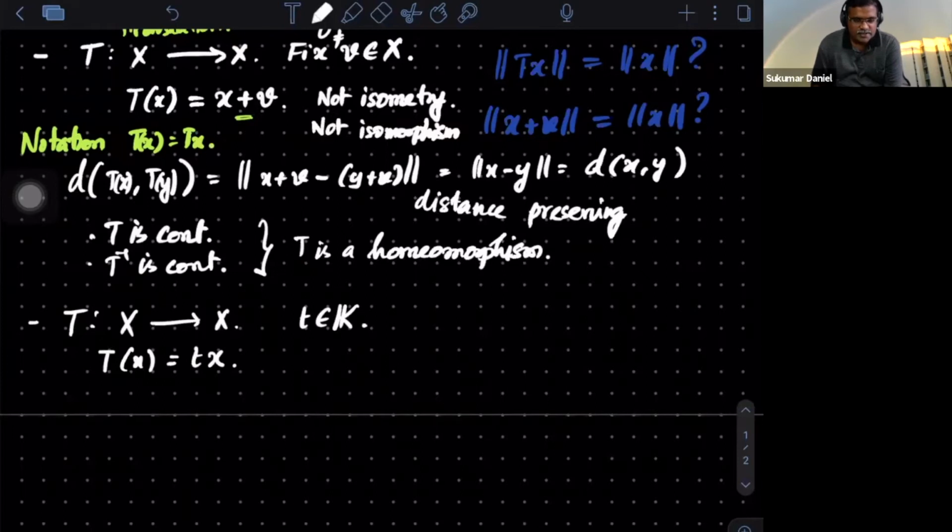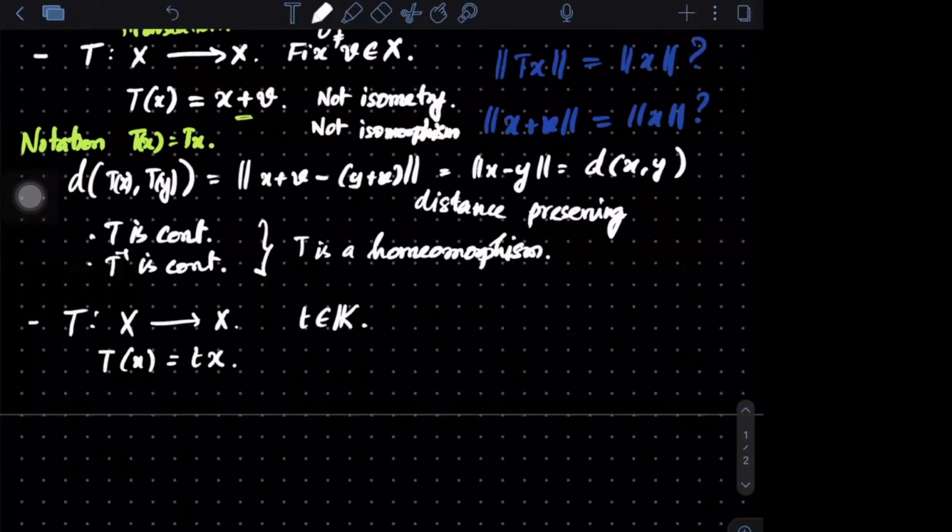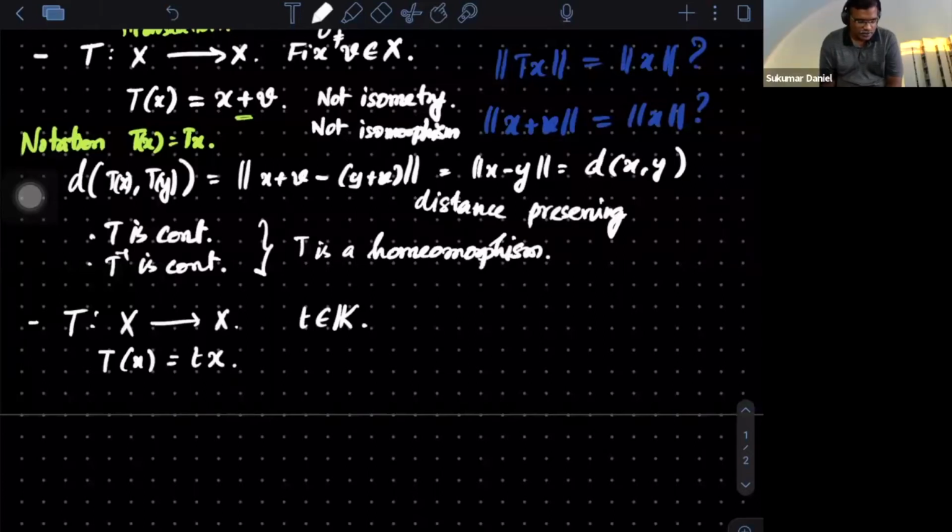Is it an isometry? Good. It's not an isometry, but can you all get when this will be an isometry? Yeah, Prachi, when is it an isometry? So when t is 1. t is 1 is the only option.